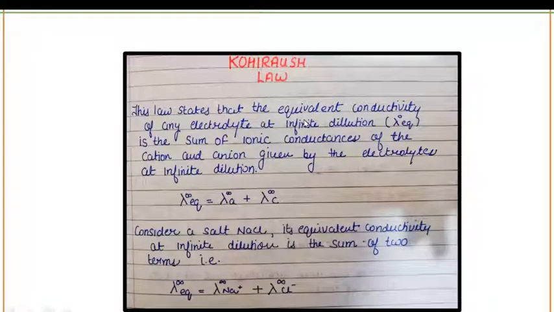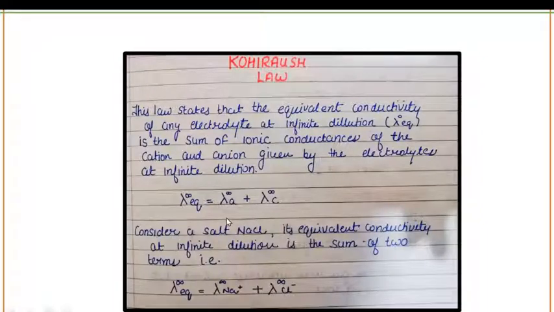It is very important to note that Kohlrausch's law always tells us about the equivalent conductivity at infinite dilution, and this is always represented as lambda infinity EQ. This lambda infinity EQ, the equivalent conductivity of the solution, is equal to lambda infinity of anions plus lambda infinity of cations, or in simple words, the equivalent conductivity at infinite dilution of a solution is equal to the sum of the ionic conductances present in the solution.